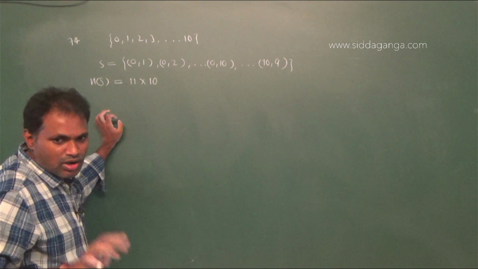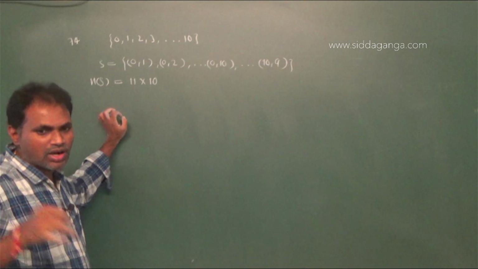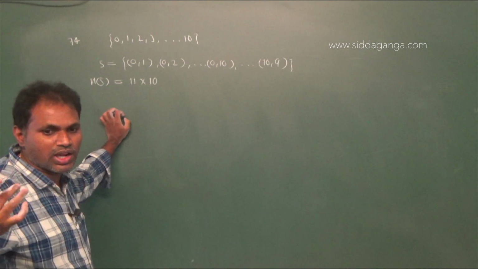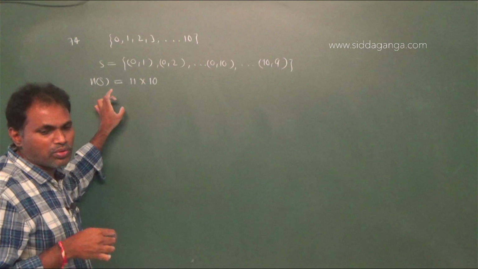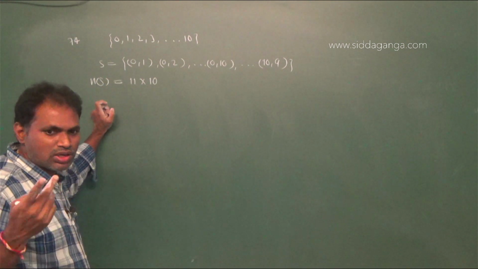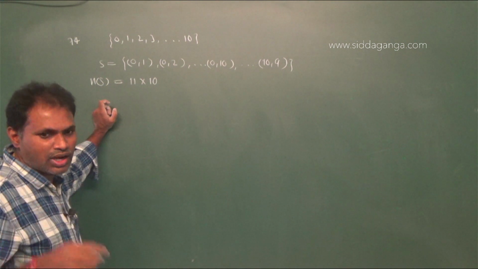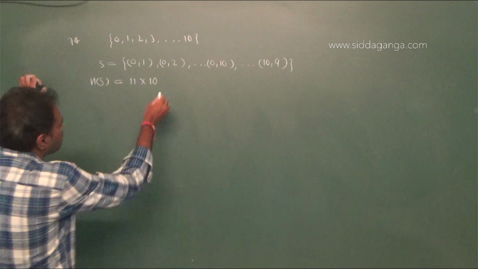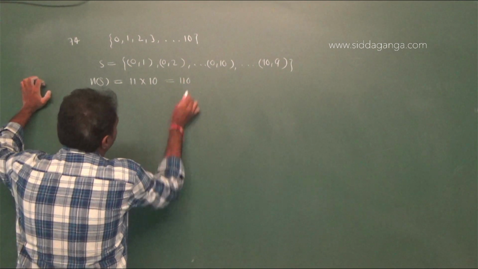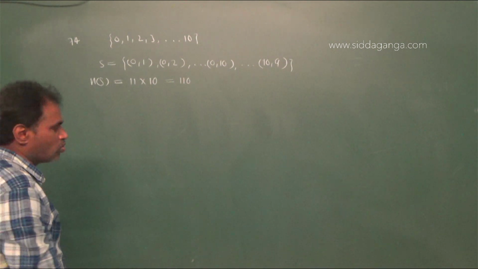With 0, you will get 10 ordered pairs. With 1, you will get 10 ordered pairs. Therefore, up to with 10, you will get 10 ordered pairs. Therefore, 11 into 10, that is 110, you will get. n of S equal to 110.